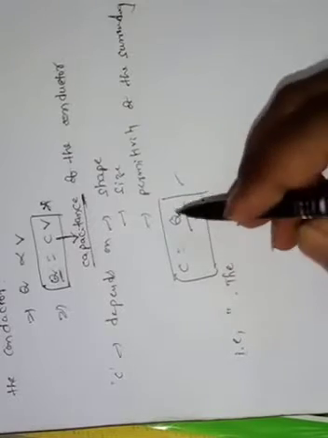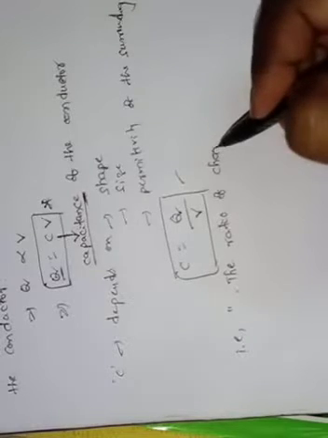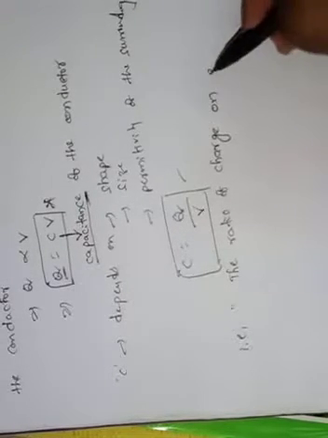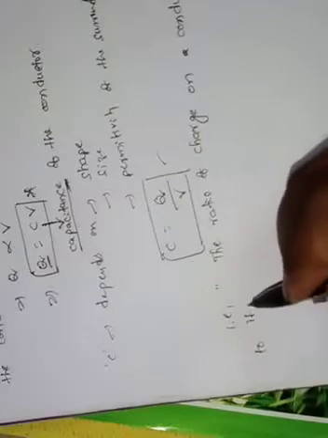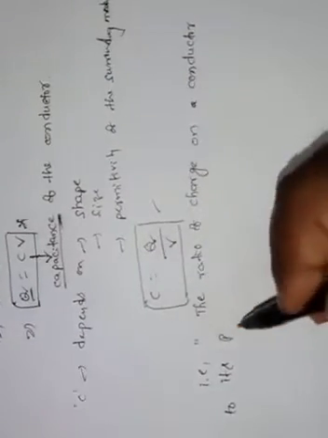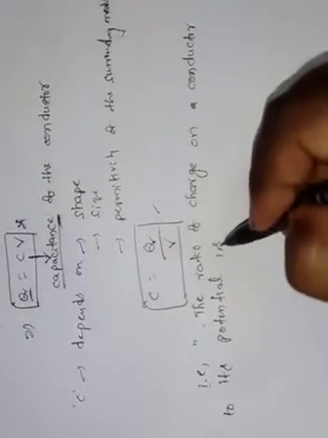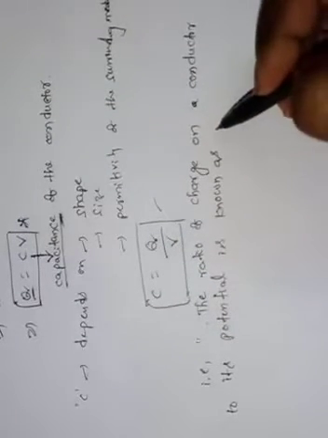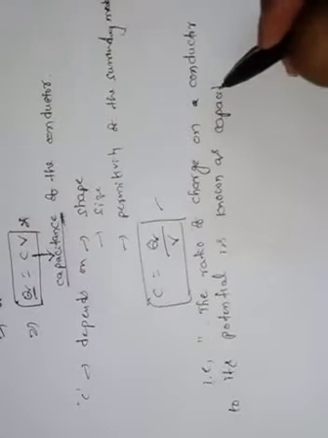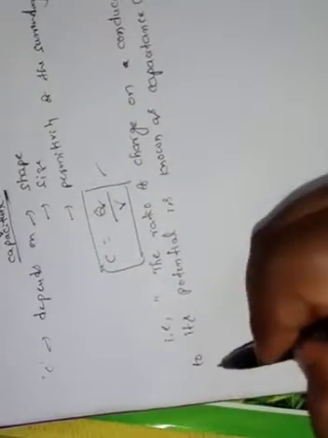So we can write: the ratio of charge on a conductor to its potential is known as capacitance, or we can call it the capacity of that conductor also.